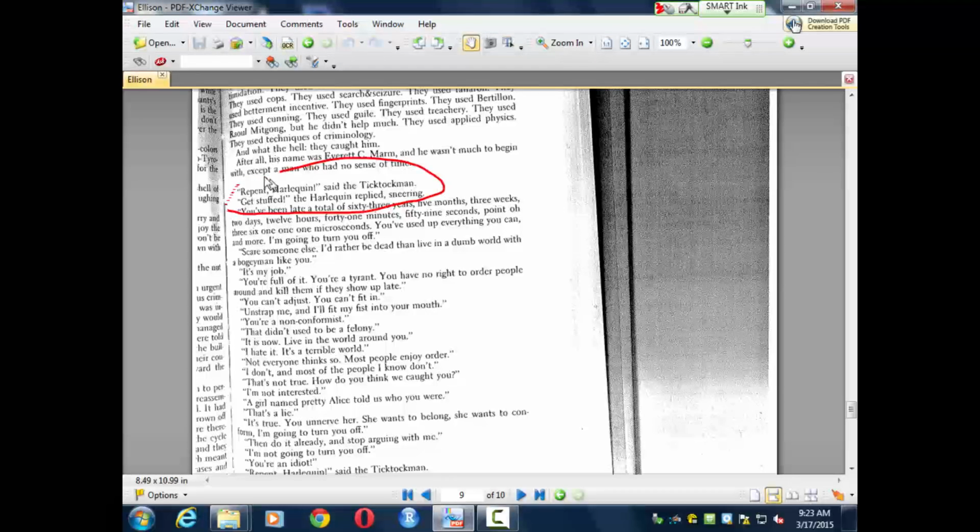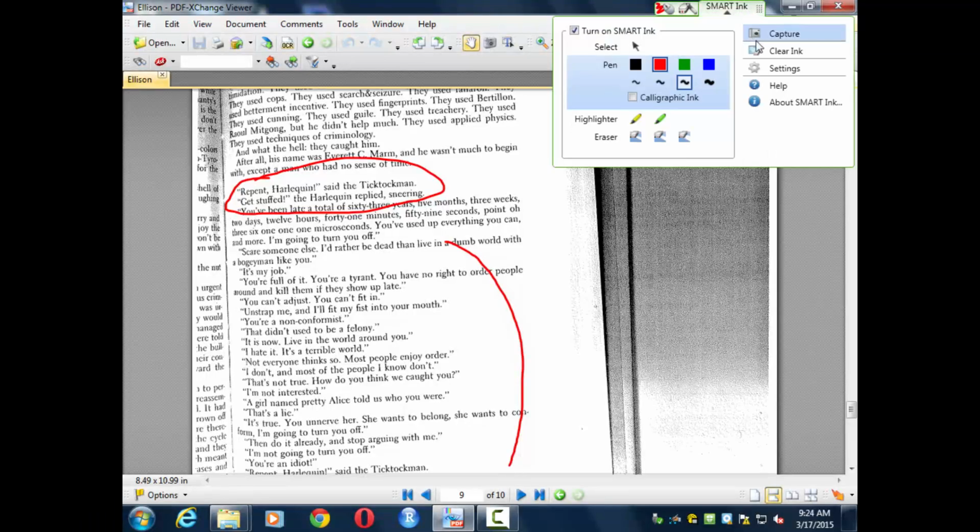I found the title of the story repeated. If you see that in the story, you might be about to learn something important, something the author feels is really important. So here is the confrontation between the TikTok man and the Harlequin. And this is the conflict right here, where the Harlequin explains he'd rather be dead in this dumb society, and the TikTok man tries to get him to conform.